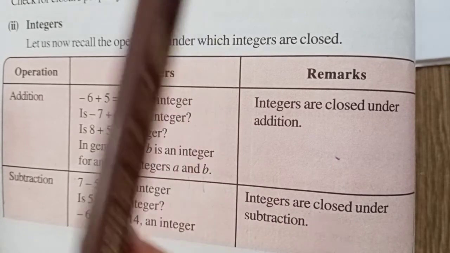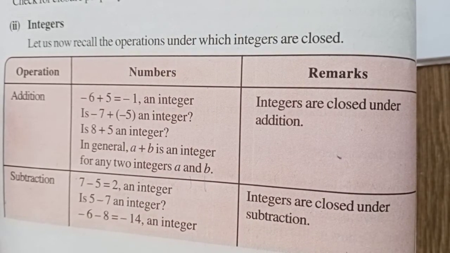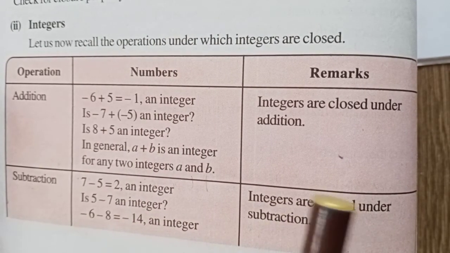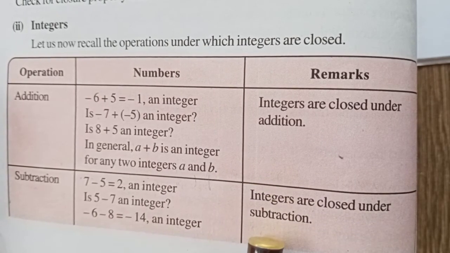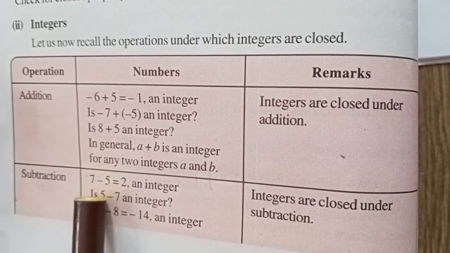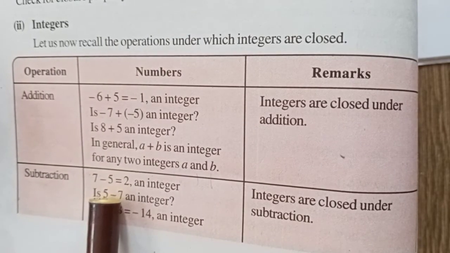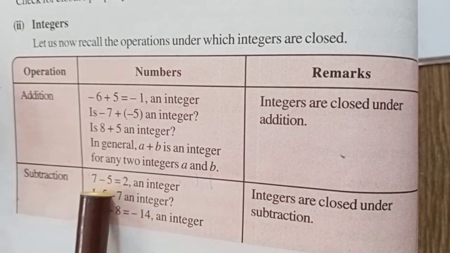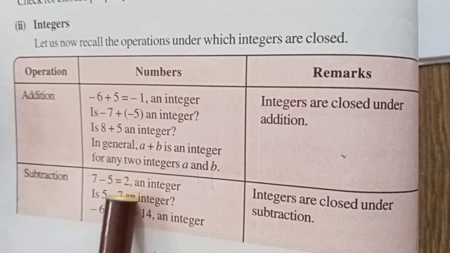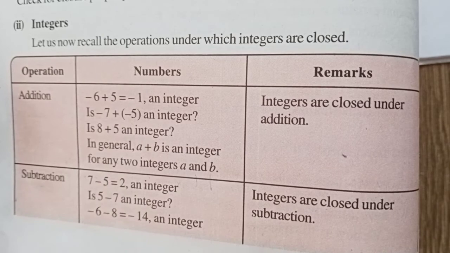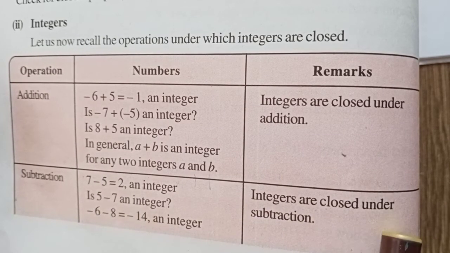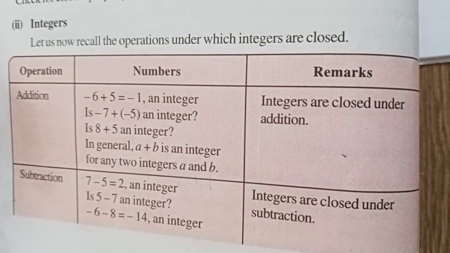See this, in whole numbers, the whole numbers are not closed under subtraction, whereas integers are closed under subtraction. Why? Whenever we are taking two integers, the answer in subtracting them is also an integer. The answer is also belonging to the same set. So we can say integers are closed under subtraction.